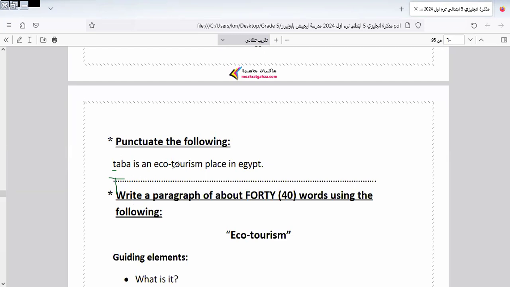Here we have Taba is an eco-tourism place for Egypt. Egypt here is a famous place, so it must be written in capital letter like this. So I must underline the letter that I corrected, like Taba here and Egypt, and I put a full stop at the end of the sentence. Take care when you do this question.